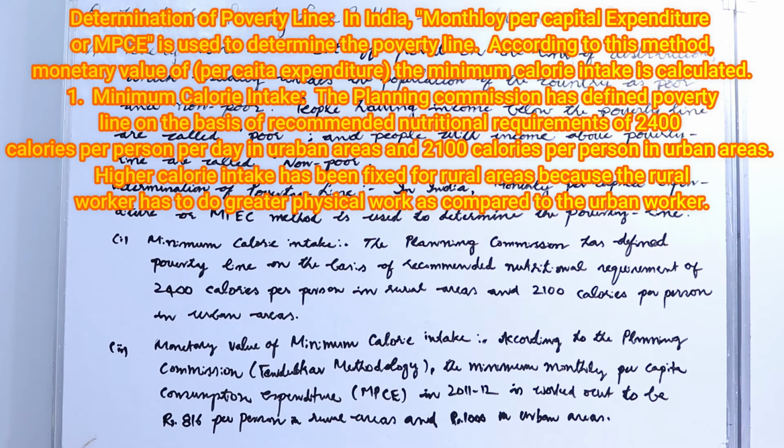The Planning Commission has defined poverty line on the basis of recommended nutritional requirements of 2400 calories per person per day for rural areas and 2100 calories per person per day in urban areas. Higher calorie intake has been fixed for rural areas because the rural worker has to do greater physical work as compared to the urban worker.